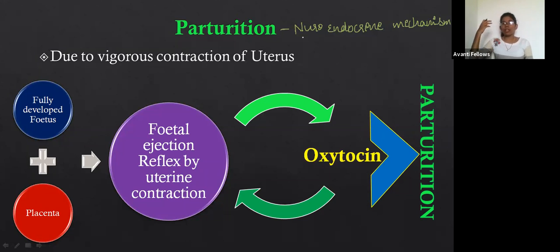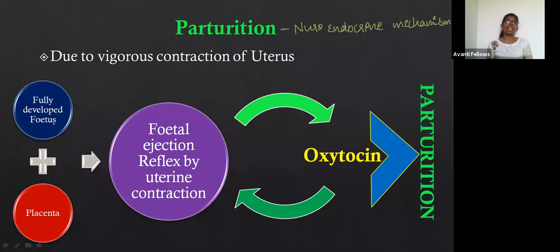The signals which pass through the brain or the nerves are also helpful for parturition. And endocrines are the glands, so the glands produce hormones. Those hormones are also helpful for parturition. That is why, as both the nervous system and the endocrine system help in parturition, this is called a neuroendocrine mechanism.